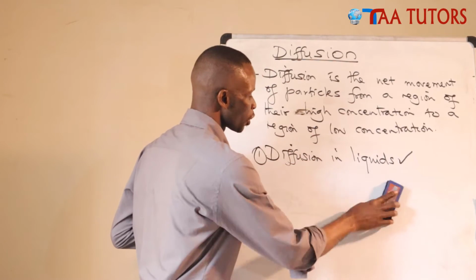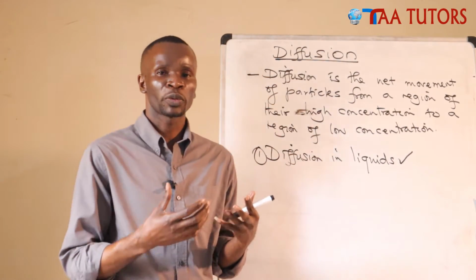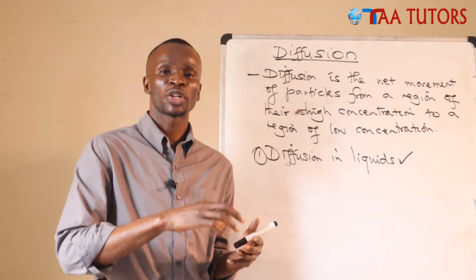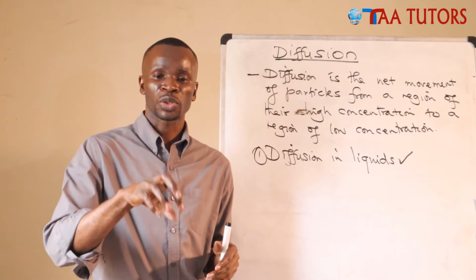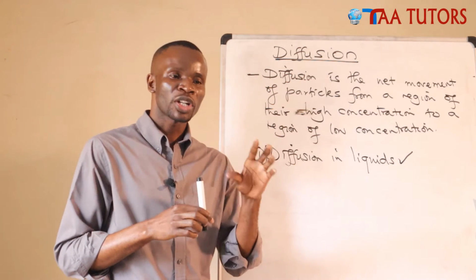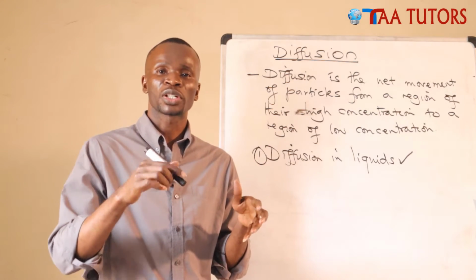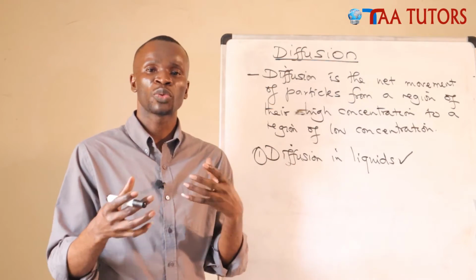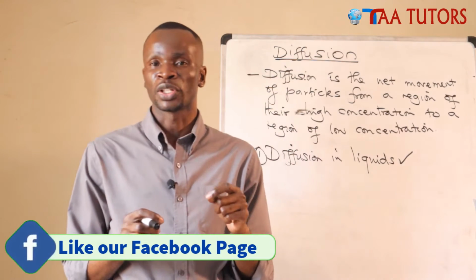When we dissolve sugar in water, or dissolve salt in soup, in the food we eat at home, we are talking about diffusion in liquid, because we are taking a solid and putting it in a liquid, and we expect that it dissolves. Diffusion will still take place. At home we use a spoon to stir, or sometimes we heat. How do we ensure that particles dissolve easily or faster in water?